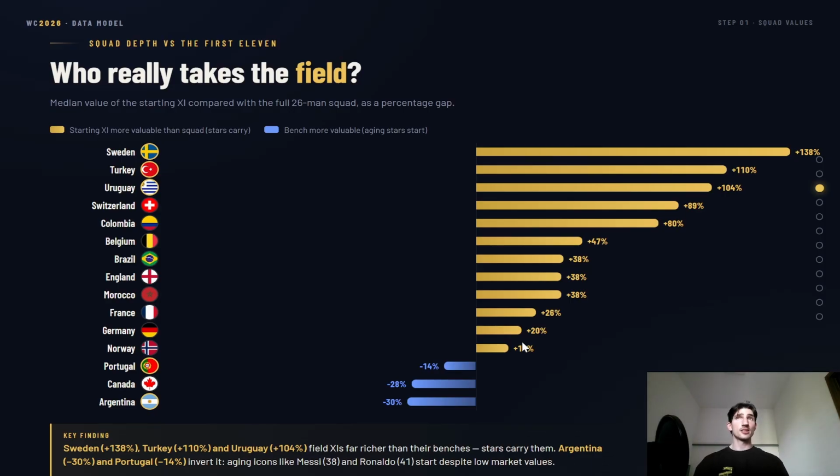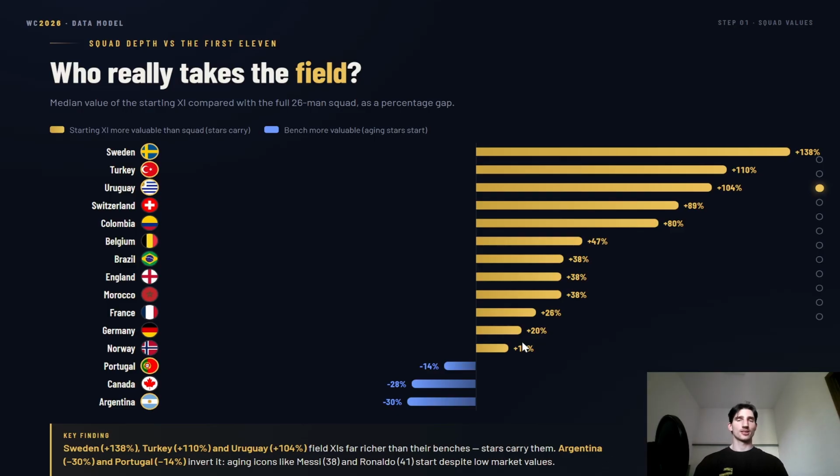And that's because the starting 11 is going to play the majority of the matches, right? So most of the changes are happening towards the end of the match, and not everyone will get replaced or changed, maybe in some potentially easier matchups for the teams and so on. But if we have a look at the value of the starting 11 versus the whole roster, we will see that teams like Sweden, for example, have a dramatically higher quality.